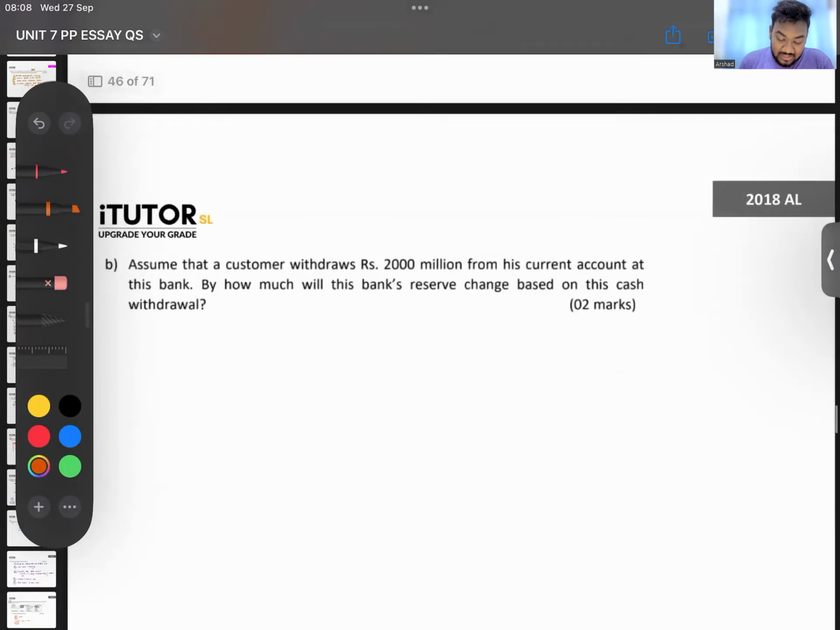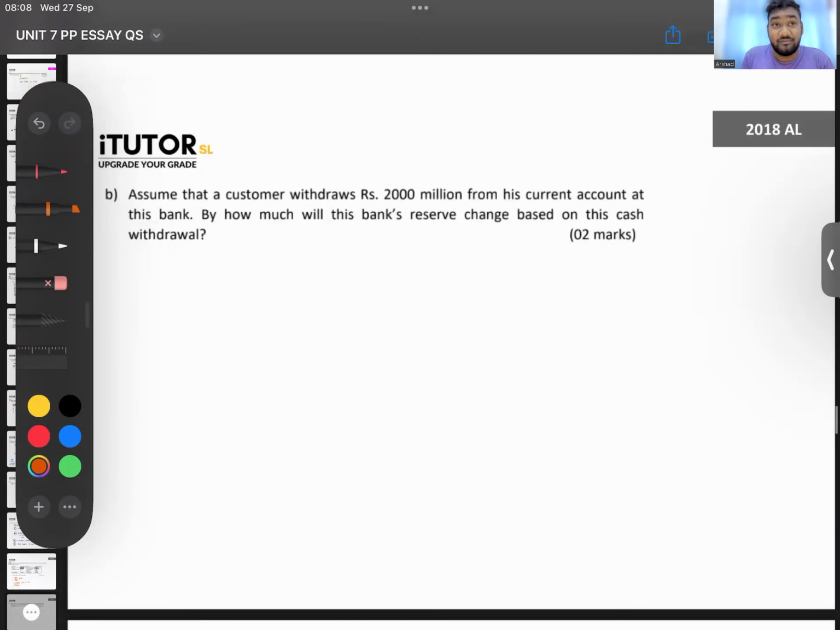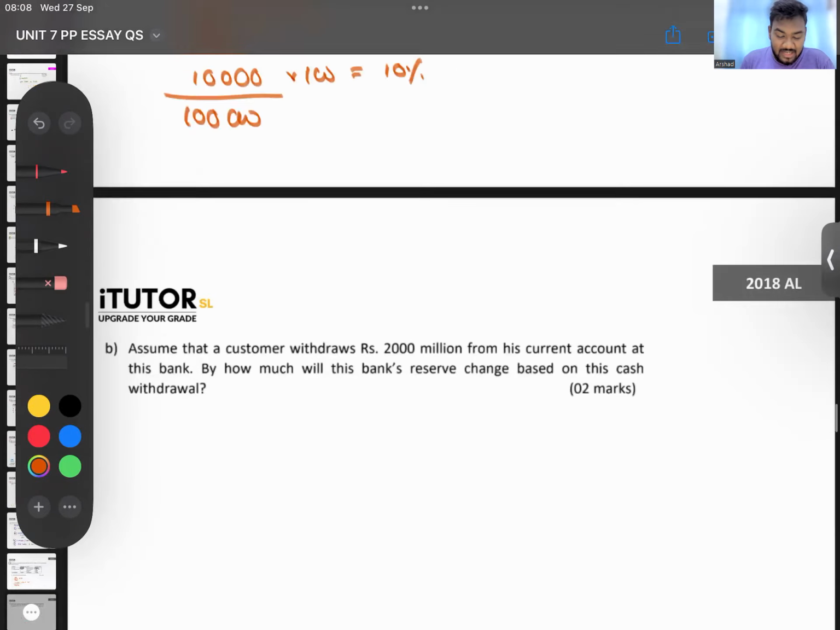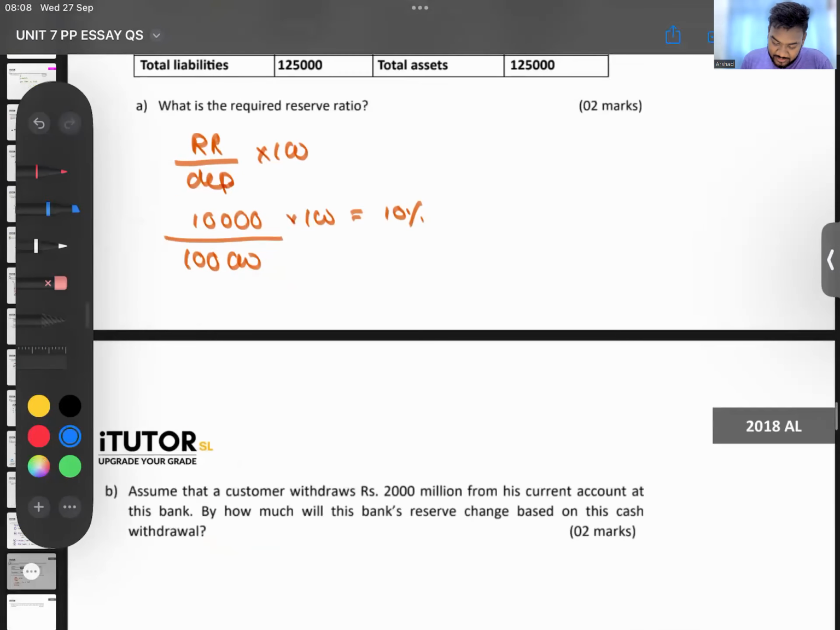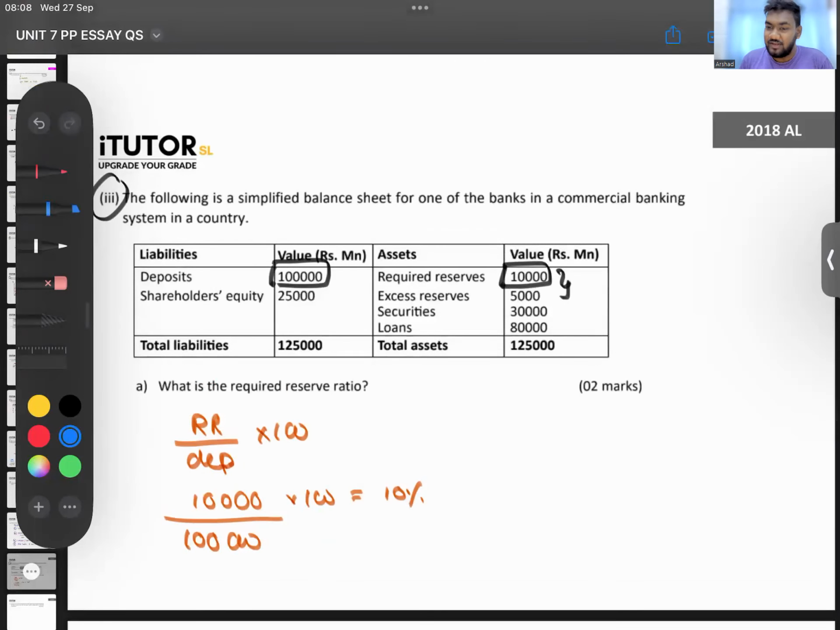Then the next one. Assume that a customer withdraws 2 million from his current account at this bank. How much will this bank's reserve change based on this cash withdrawal? So what happens, Lamai? If a customer withdraws 2,000, deposits will go down by 2,000, correct? Your total reserves here, which is 15,000, will go down by 2,000. Now you'll have total reserves of 13,000.